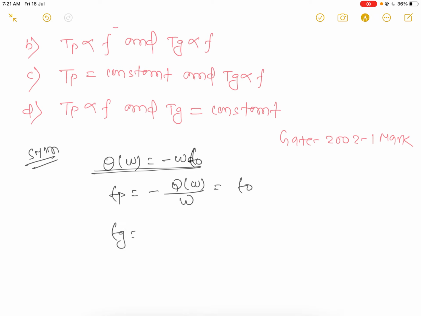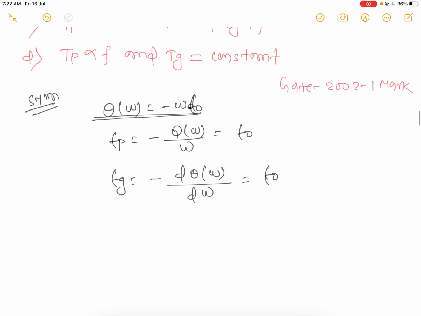Then the group delay. What is the group delay? We know that group delay will be minus d phase upon d omega. When you differentiate it, in that continuation also we will get t0, meaning TP and TG both will be constant.